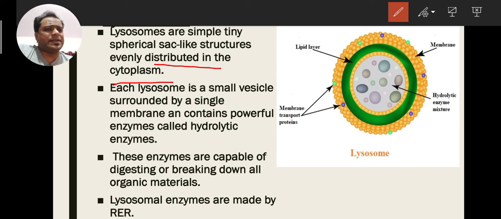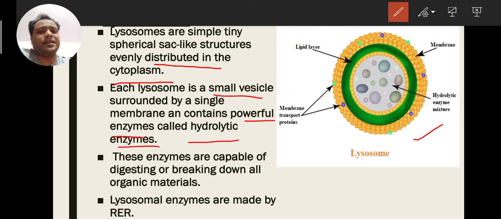Basically they are found in animal cells because they have a very special function. They are very small vesicles, you can see the diagram here, and they have a very strong, very powerful enzyme called hydrolytic enzyme. This hydrolytic enzyme helps to digest any organic material.